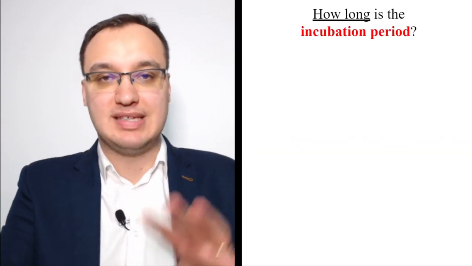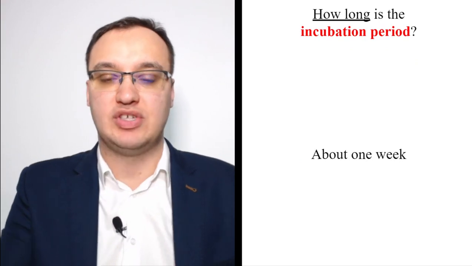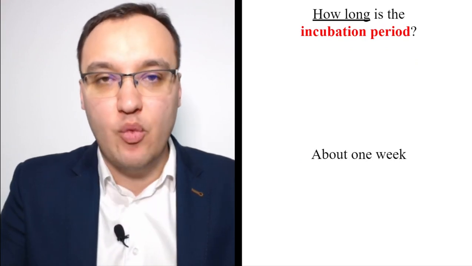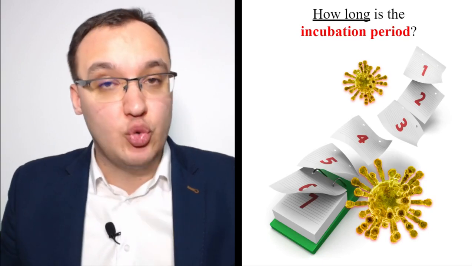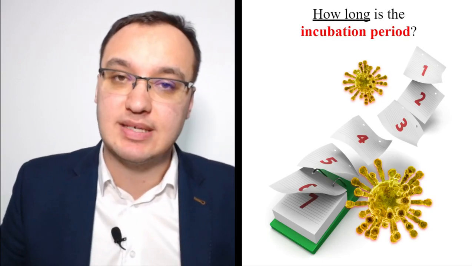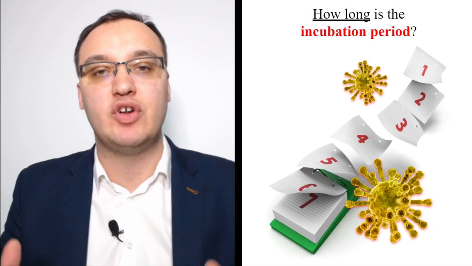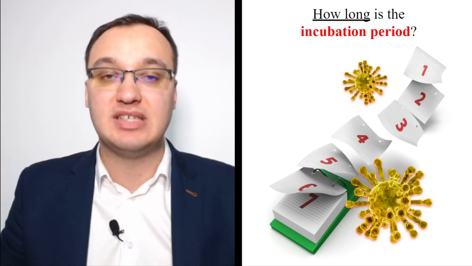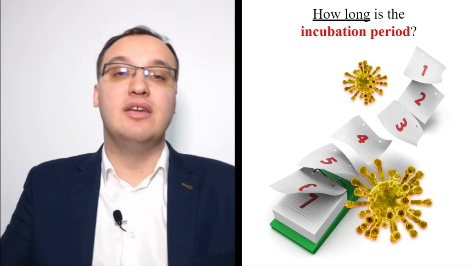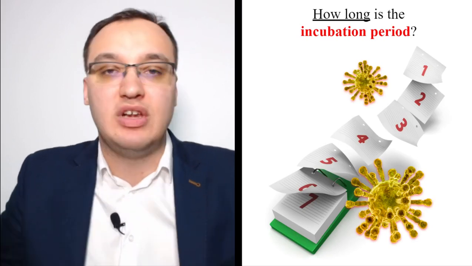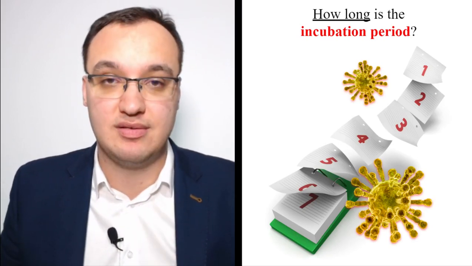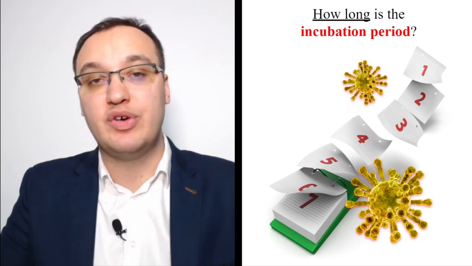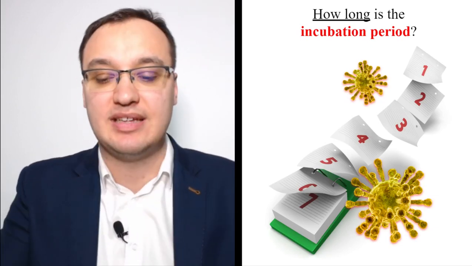How long do you think is the incubation period of coronavirus? About 1 week, approximately. Sometimes it can take 2 weeks. Sometimes it can take 3 days. So in general, on average, 1 week. Remember that. And that means you are infected now, and nobody will see it. You will not find it out, and nobody will find it out. Only after 1 week. And then you have already infected a lot of people, and this is the danger.